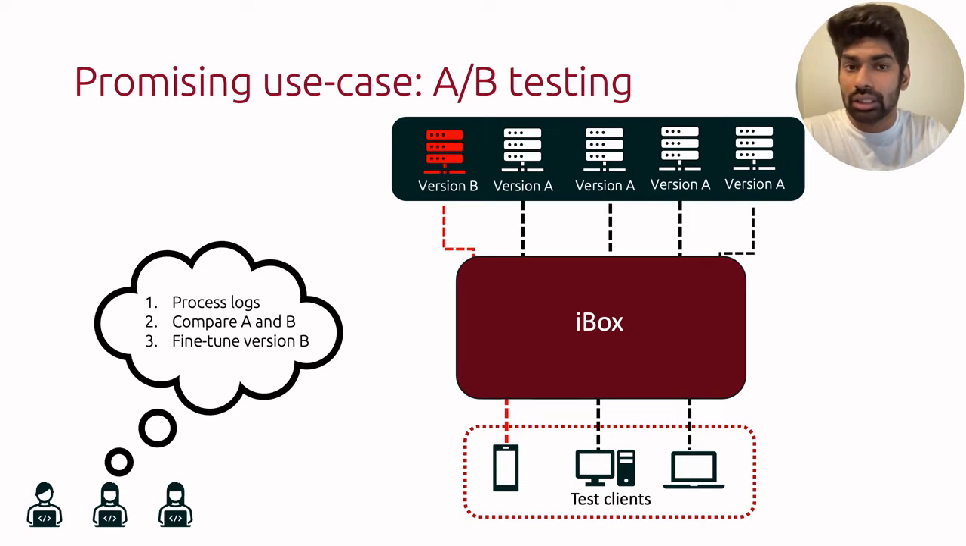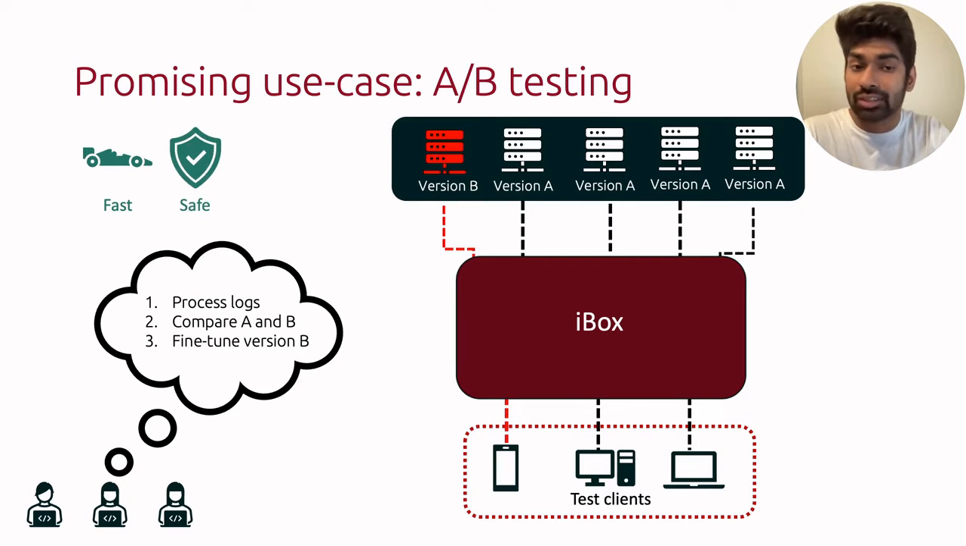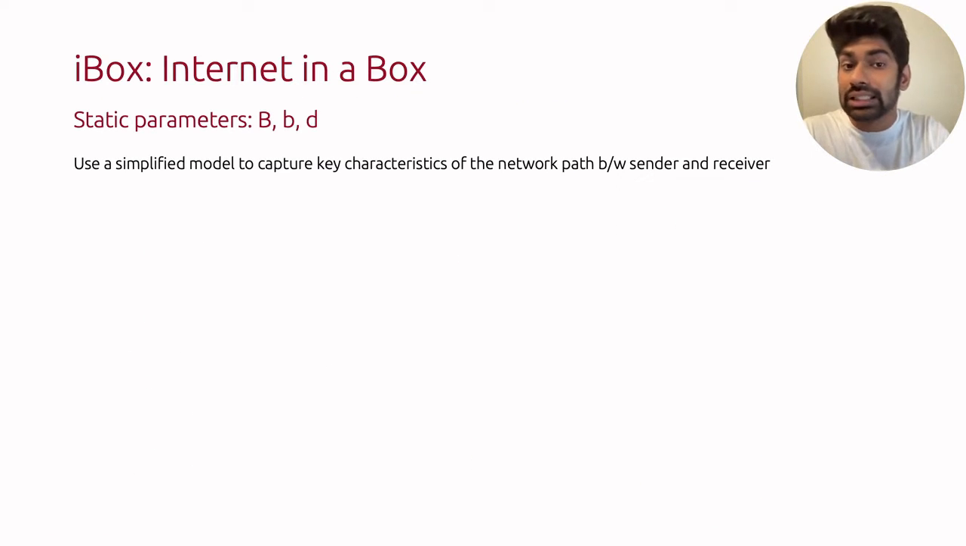This would enable the feature development cycle to be fast since we are using simulations, safe from regressions as iBox is able to detect regressions before they go to production, as well as cheap as customers are not exposed to defective features. So let's dive a little deeper into how iBox is designed.